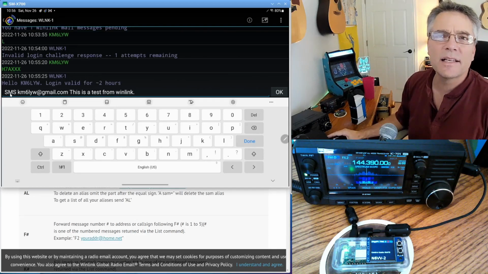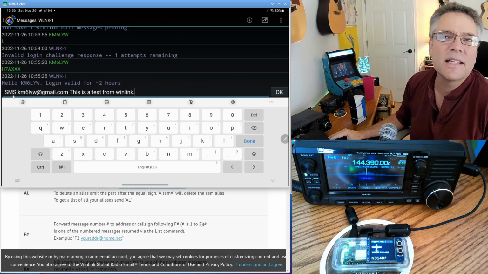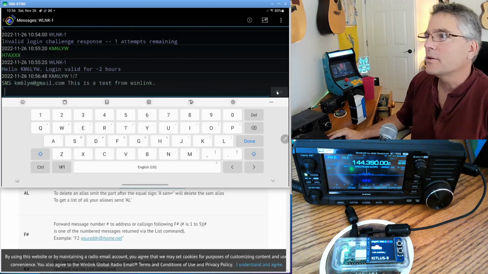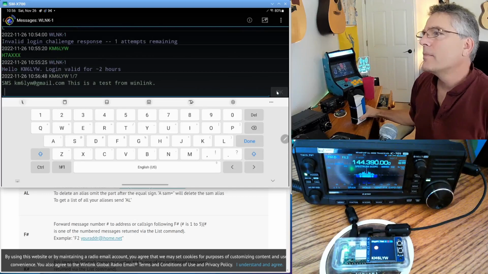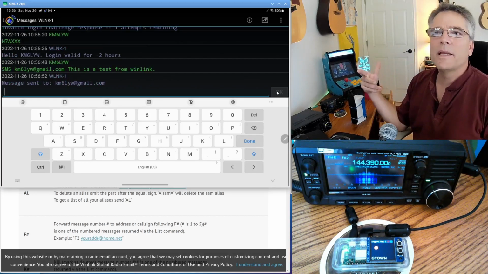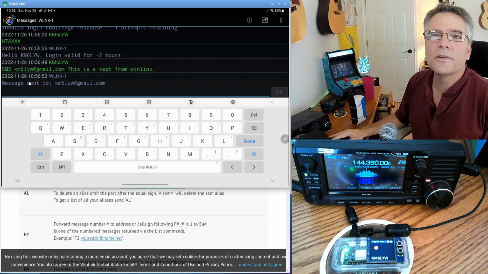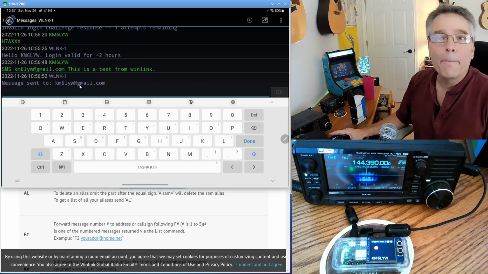So SMS stands for short message, I guess. It's not an actual SMS, it's actually an email. This is just the name of the command. SMS, my email address, space, and then some message. So here it goes, going out. All right, got transmitted. Looks like we got repeated, and if you got repeated, it usually means it bounced around, found something on the internet, and then sure enough, we see message sent to my email address.